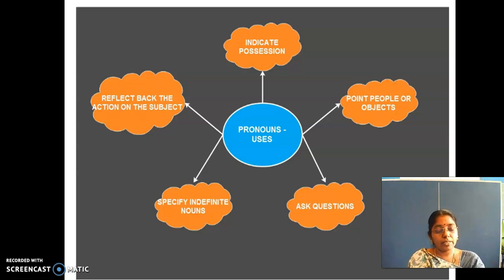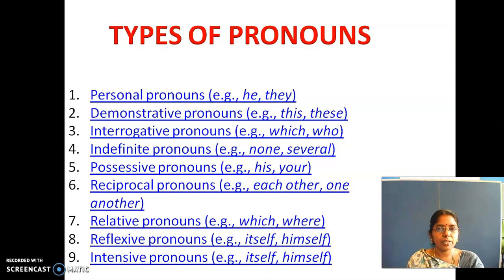Shall we go deeper into pronouns, dear? What are the types and how do we use them? Shall we? Types of pronouns. I have given 9 types of pronouns here: personal pronouns, demonstrative pronouns, interrogative pronouns, indefinite pronouns, possessive pronouns, reciprocal pronouns, relative pronouns, reflexive pronouns, and intensive pronouns. All these we are going to see one by one, as I said, right?